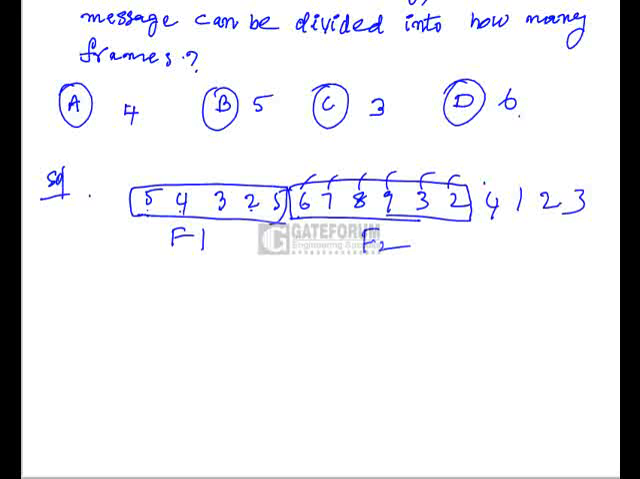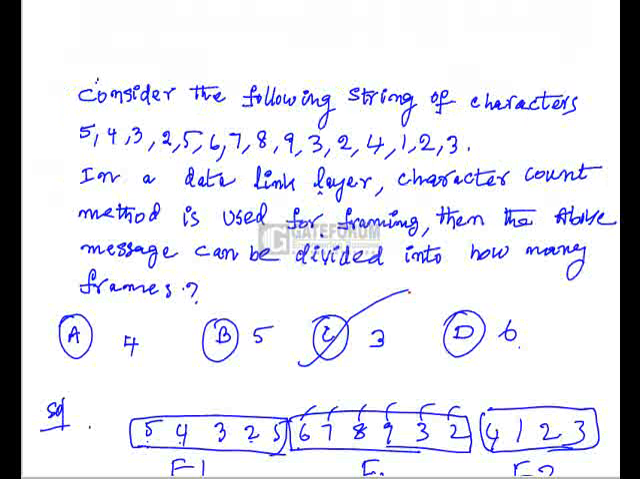Again, 4 is the header count. There are 4 characters. 4, 1, 2, 3. This is the third frame. So this total message using the character count method can be divided into 3 frames. So option C is the right option here.